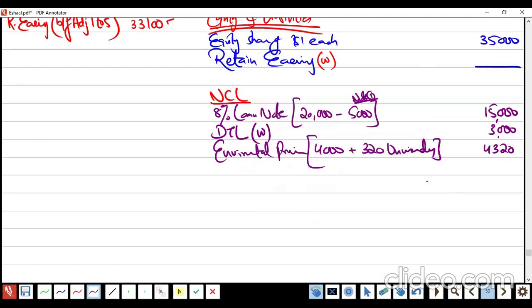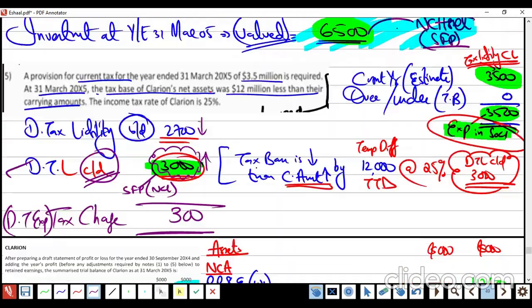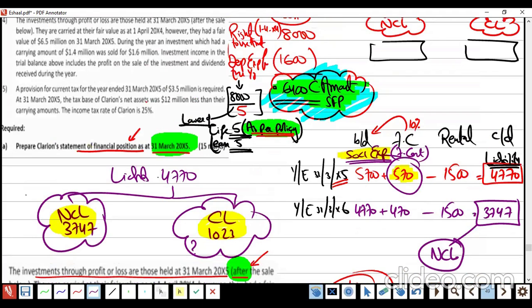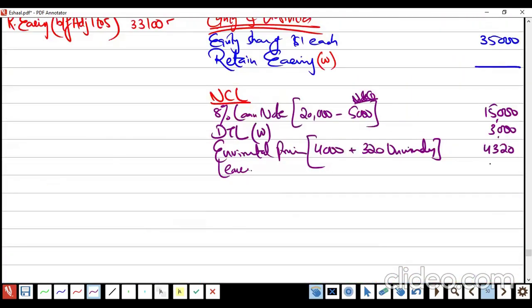Then lease. Lease in non-current liability. How much? 3,747. If you want to make a total, please tell me. 26,067.